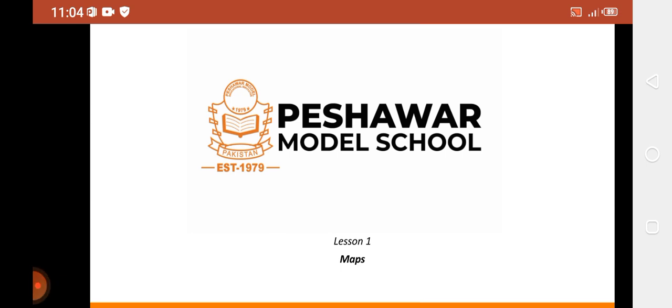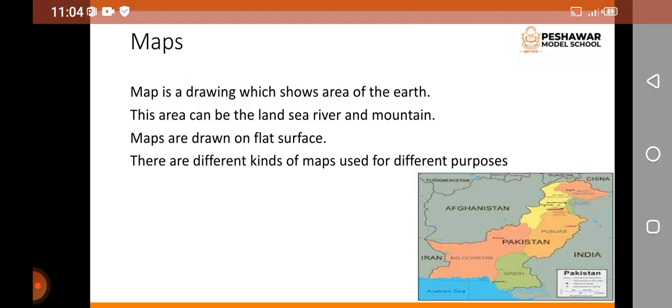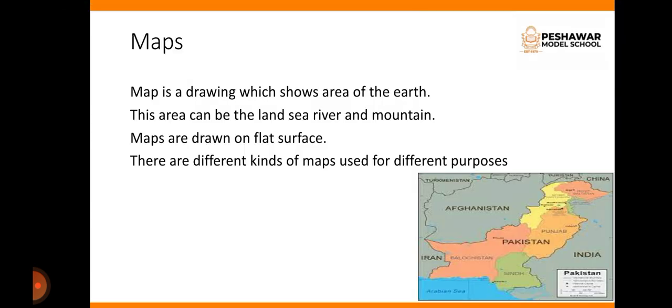Today we are going to discuss lesson number 1. The name of the lesson is maps. What is a map? A map is basically a drawing which shows us an area of the earth. This area can be the land, sea, river and mountains. Maps are basically drawn on a flat surface or a plain paper.